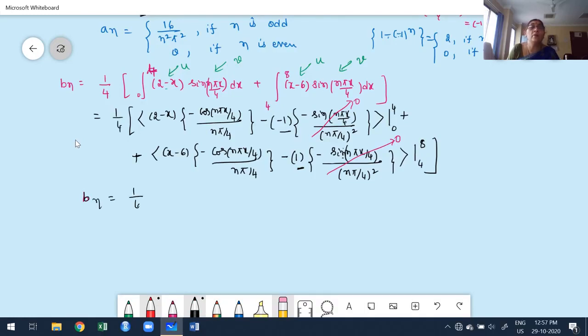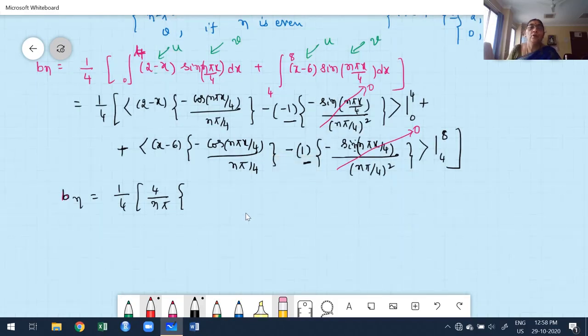bn equals 1 by 4. Now, I have to keep the constant outside. 4 by n pi is constant. Apply the upper limit. What is my upper limit? For 2 minus x, the upper limit is 4. 2 minus 4 is minus 2. Minus 2 into cos n pi at x equal to 4. What is cos n pi? It is minus 1 to the power of n. Minus the lower limit. What is my lower limit? It is 0. 2 minus 0 is 2, into cos 0, which is 1.